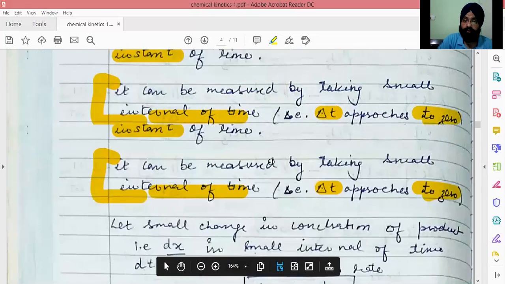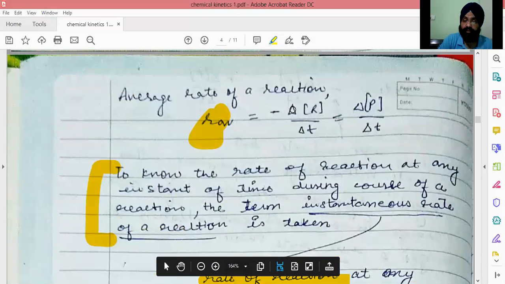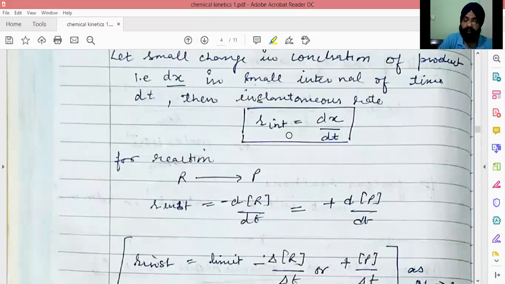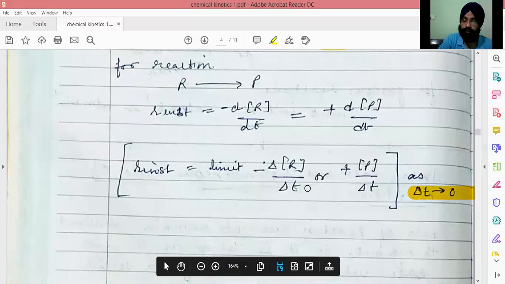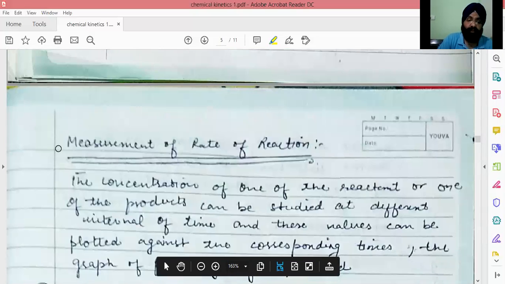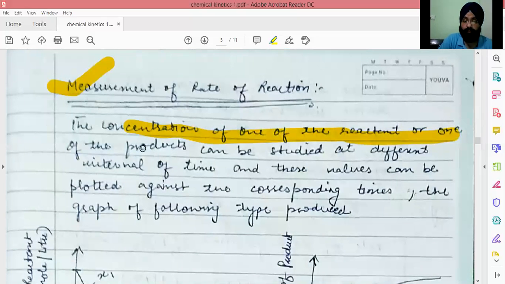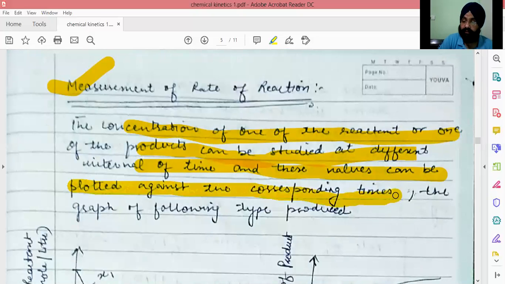So here is a large change for average: change in reactant concentration with change in time, or change in products concentration with time. Here we'll take small changes in time, approaching zero. Now, measurement of rate of reaction. The measurement of rate of reaction can be done by taking the concentration of one of the reactants or one of the products at different intervals of time, and these values can be plotted against the corresponding times.